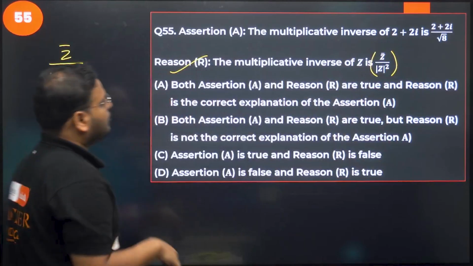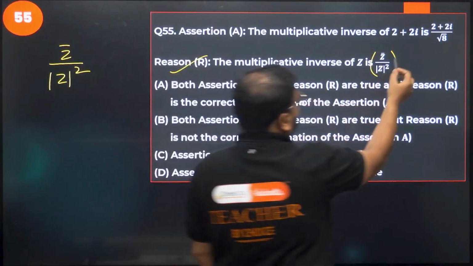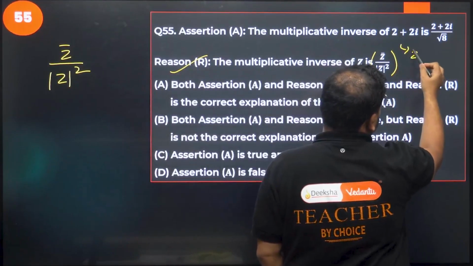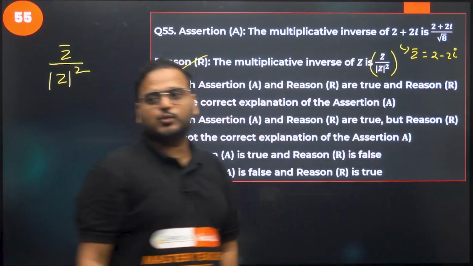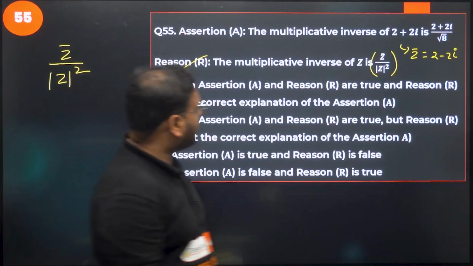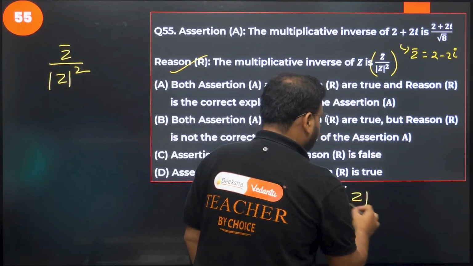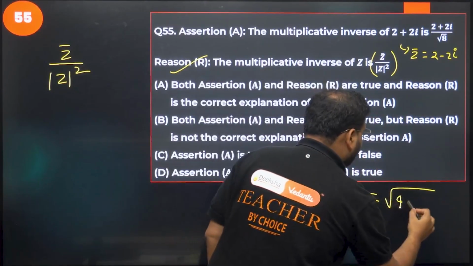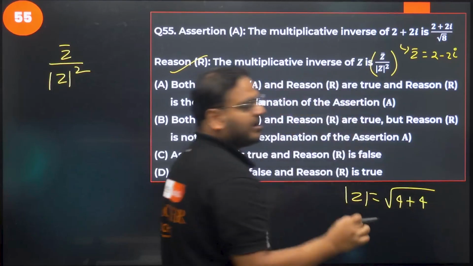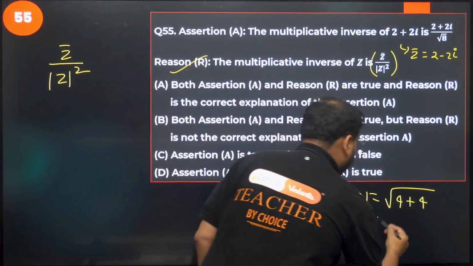Okay. So for this question that is given to us, what is going to be Z bar value? Z bar is 2 minus 2 root I. What about Z modulus? For this we'll have root of, please check, square of the first term, which is nothing but 4, and again square of the imaginary term, again 4. How much do I get? Root 8.